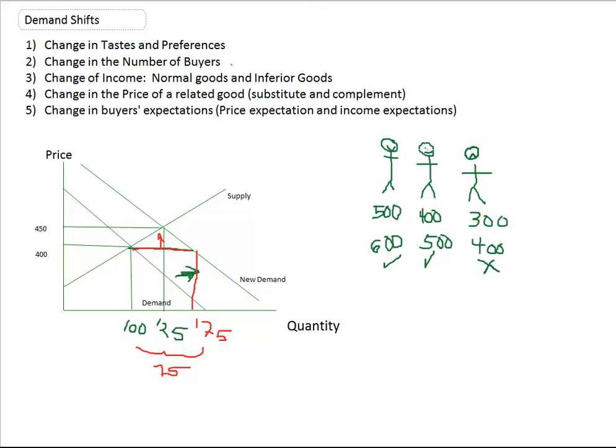Let's go on to changing the number of buyers. Let's say we go back to the original. Let's say it's still 400, 500, 400, and 300. But now we have a new buyer. Let's say industry is expanding in that city. These are apartment rents. You could rent for $400, pretty cheap in some cities. Other cities not as cheap. But now it's still 400. We have this new person move in. Let's say he's willing to pay up to 500.